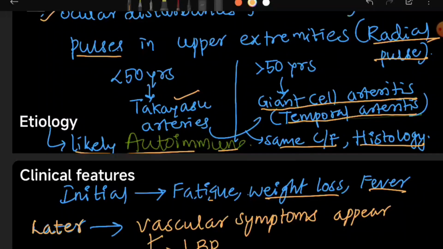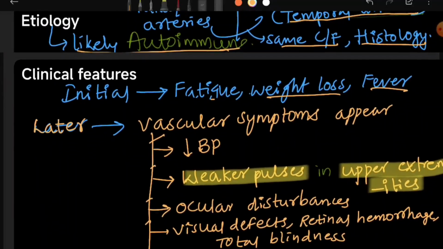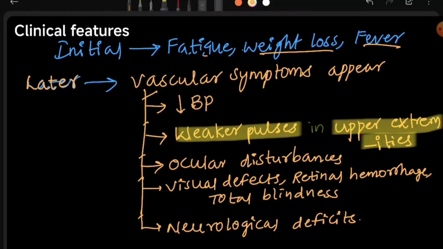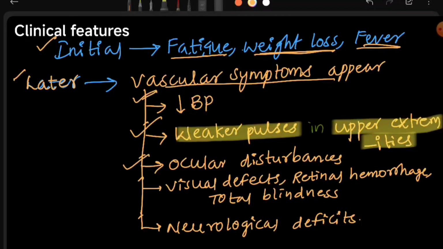Etiology is likely autoimmune, and now we will see the clinical features. There will be initial and later clinical features. Initial clinical features are fatigue, weight loss, and fever. Later, vascular symptoms will appear. There will be decrease in blood pressure, weaker pulses in upper extremities, and ocular disturbances like visual defects, retinal hemorrhage, and total blindness. At last, there will be neurological deficits also.